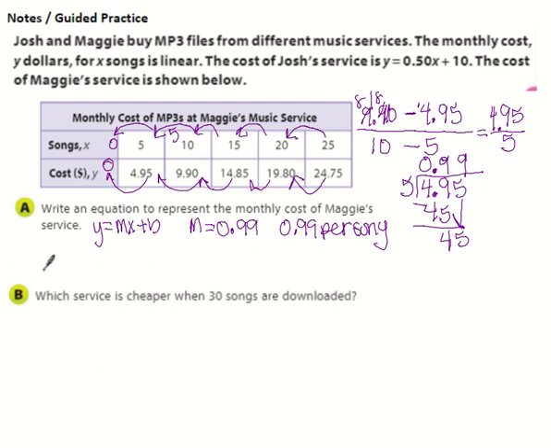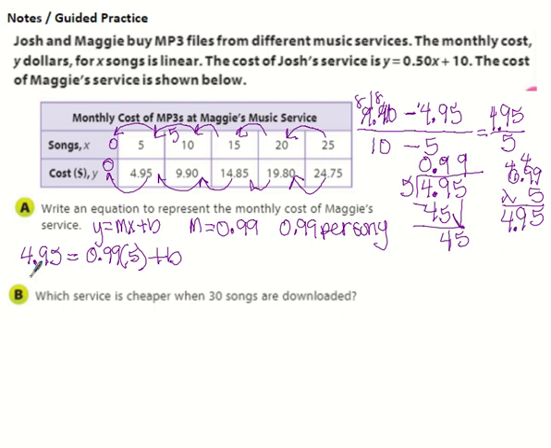Now I will do it the other way just to prove it to you. 495 equals my 99 cents times 5 plus b. So 99 cents times 5, I get 45, then 45, 46, 47, 48, 49, and then 0 plus 4 is 4, and 2 decimals.